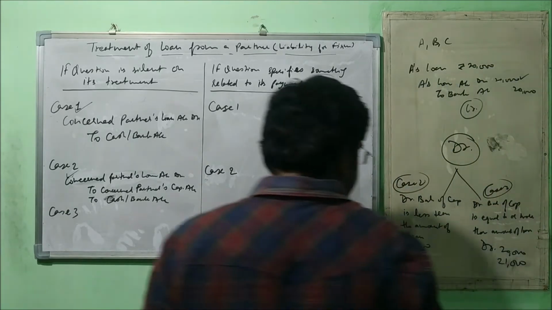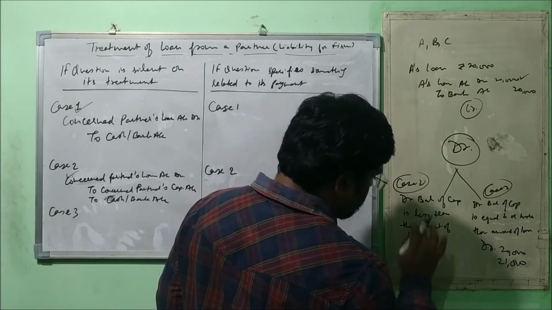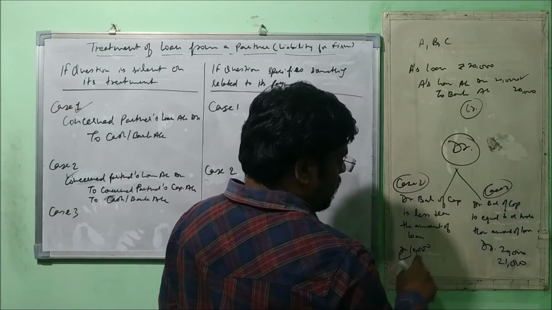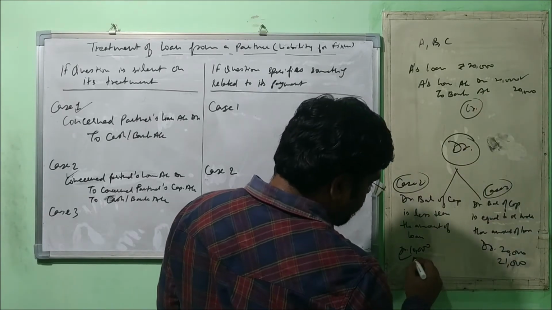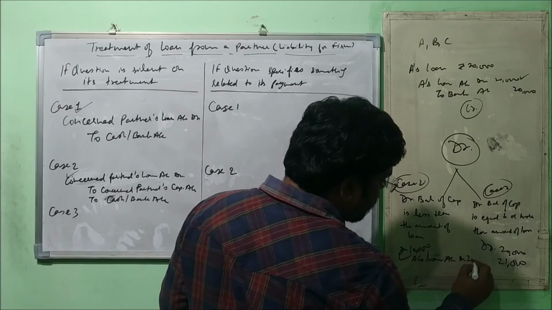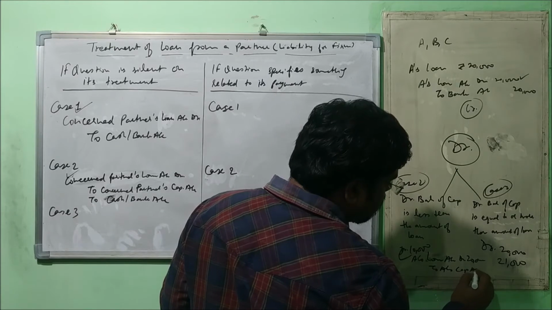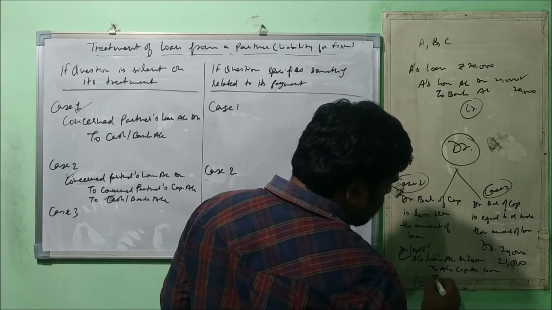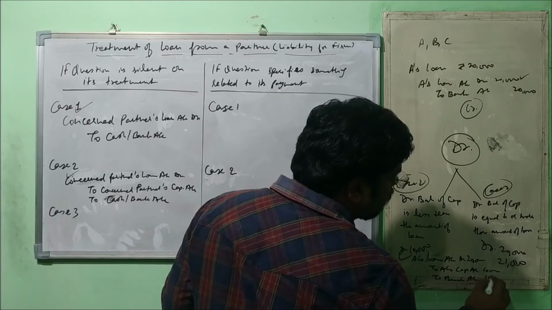If we need to pass the entry, how will it be passed? Debit balance is 10,000 and amount of loan is 20,000. Then we pass: loan account debit 20,000, to A's capital 10,000 and to bank account 10,000.